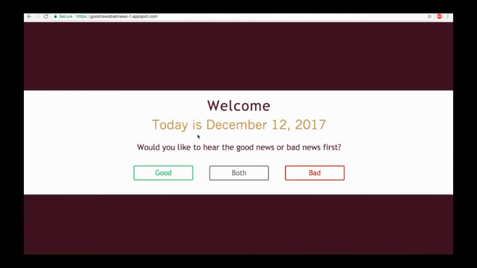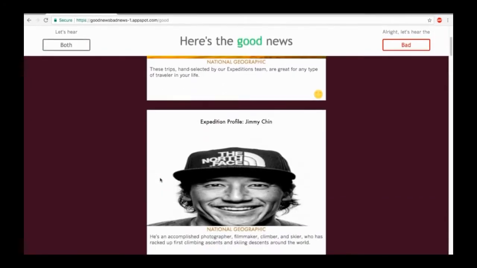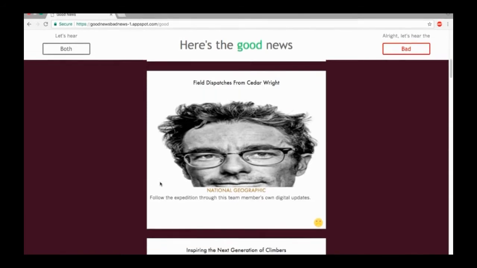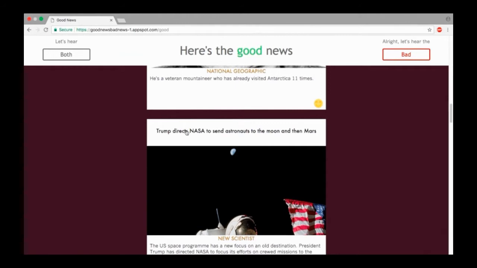The homepage greets the user, gives them the current date, and gives them 3 options. Let's start with the good news. As the user scrolls through the feed, they are shown the title, image, source, and description of an article. If they see one they like, they can click on the title to be taken to the article at its source.